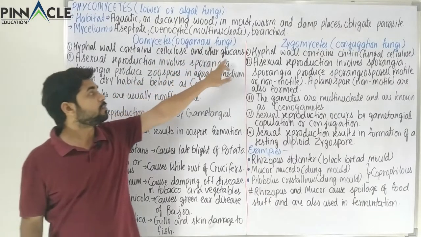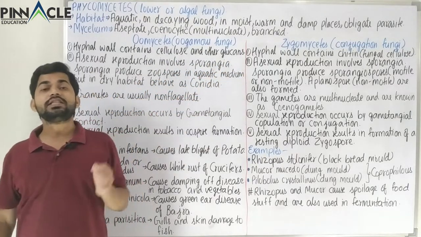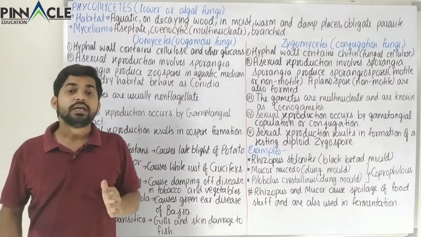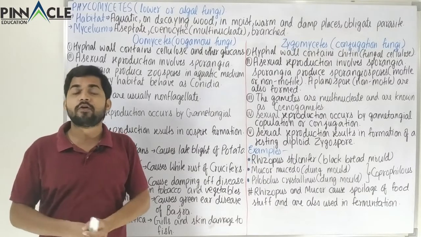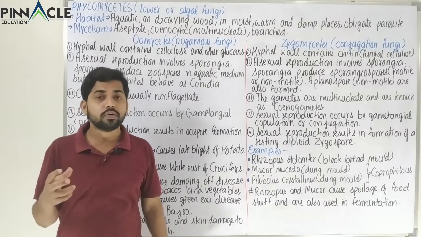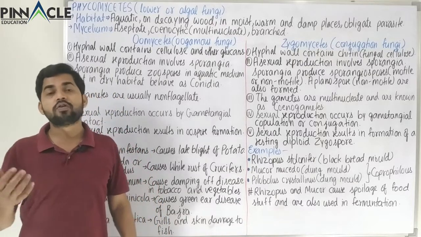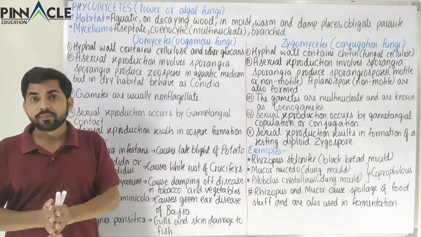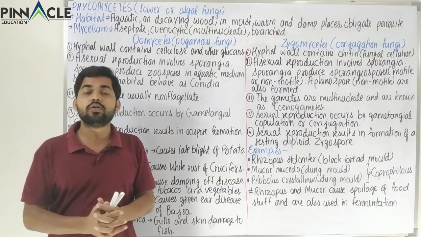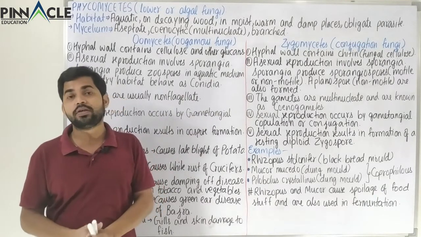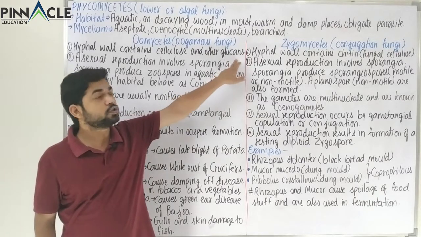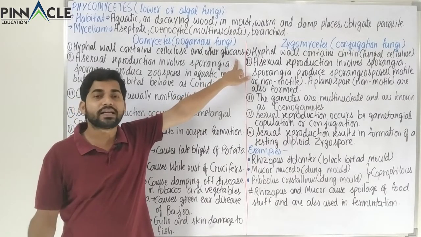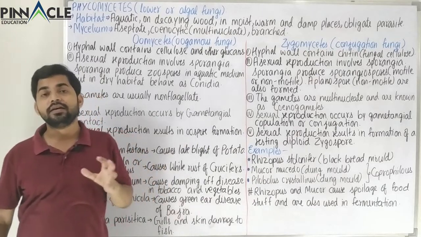Apart from that, some other glucans. These glucans are also polysaccharides which are formed by glucose, and in glucose we have various forms of glucose, and these glucans are formed by D-glucose. You will study more about D-glucose in the chapter Biomolecules. So these glucans are also a polymer or polysaccharide which are formed by D-glucose.